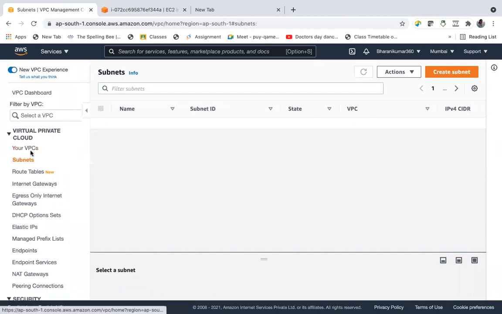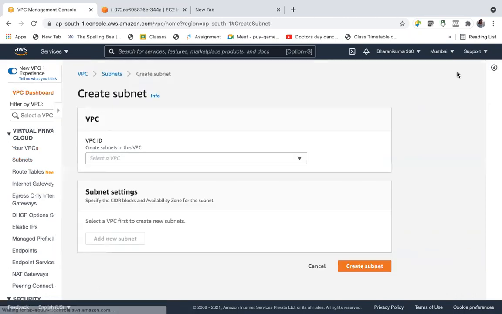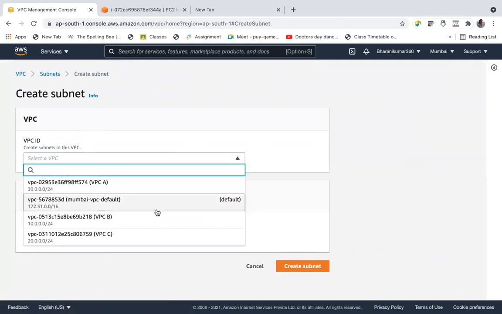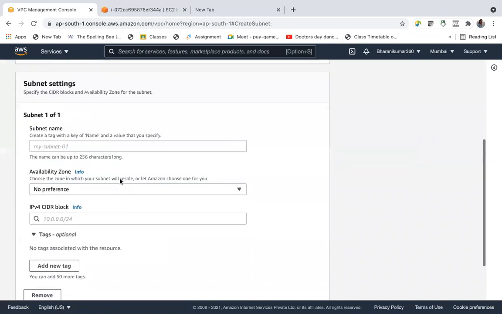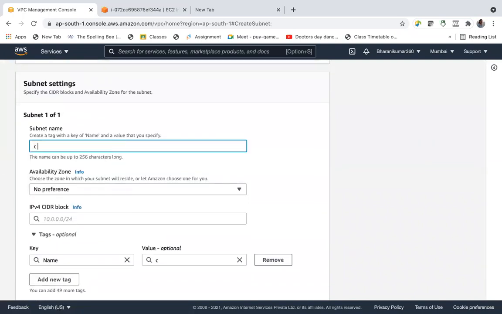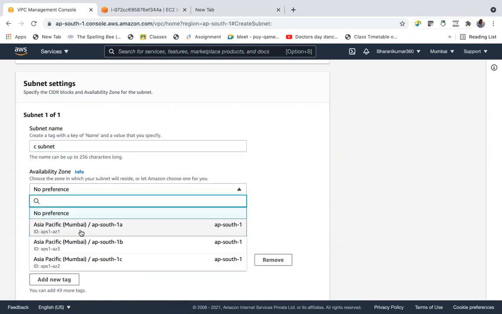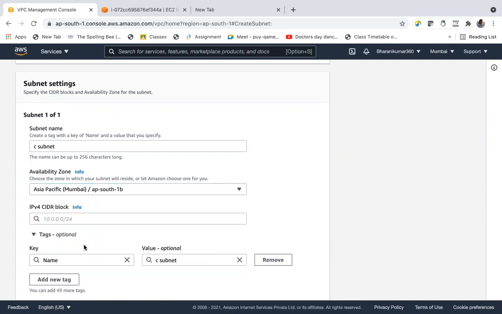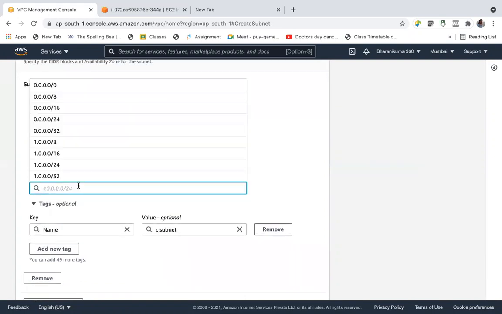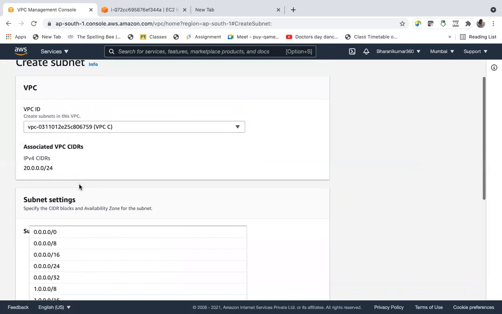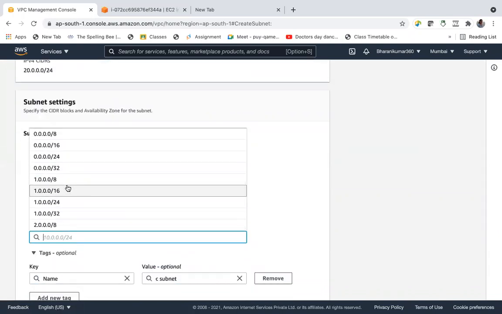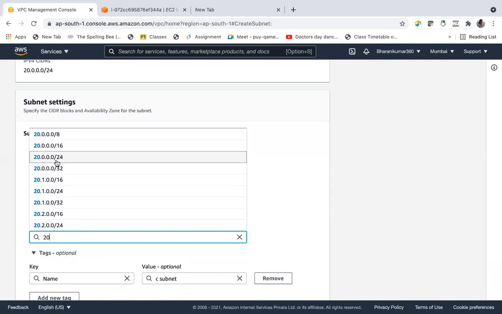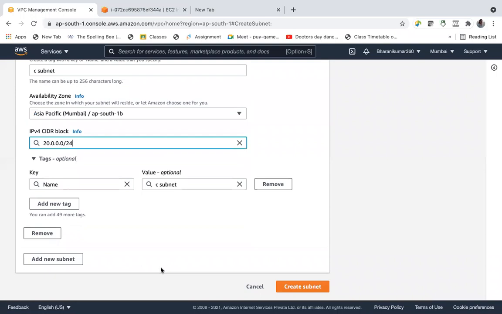So subnet, create subnet in VPC C. Let's call it C subnet. And availability zone, let's say B now. And CIDR range. This is the CIDR range. Yes, CIDR range. And then create subnet.